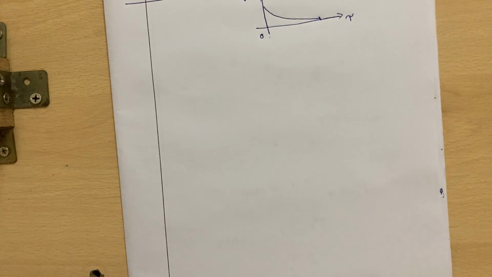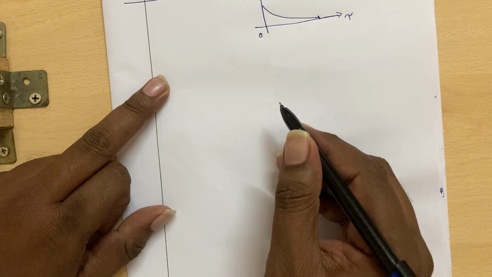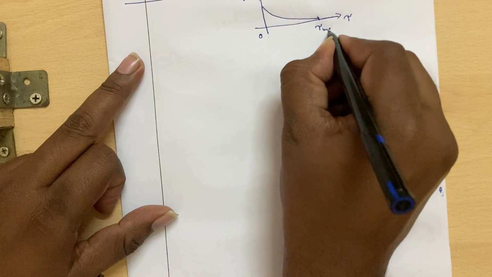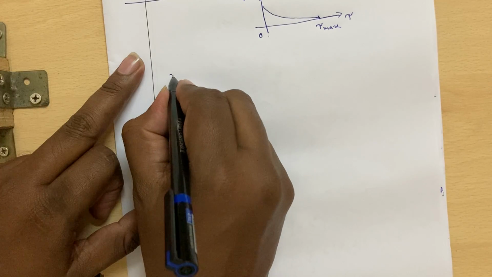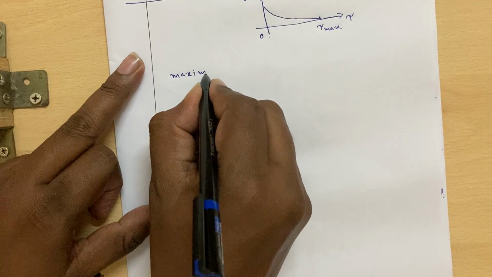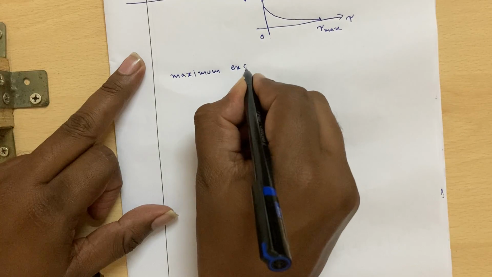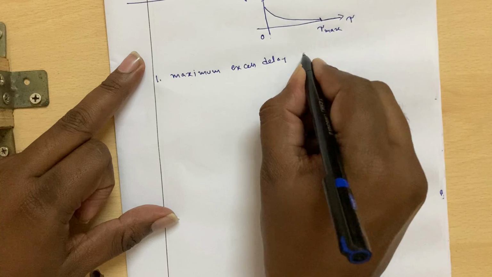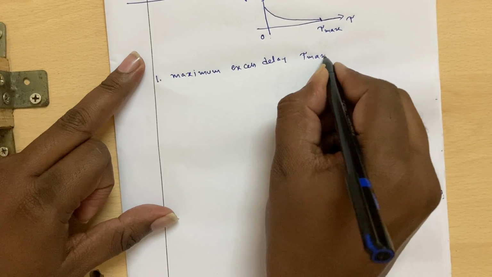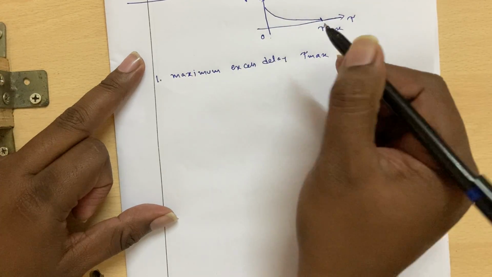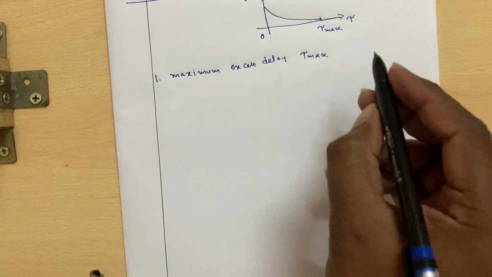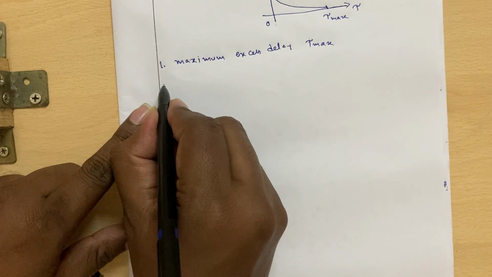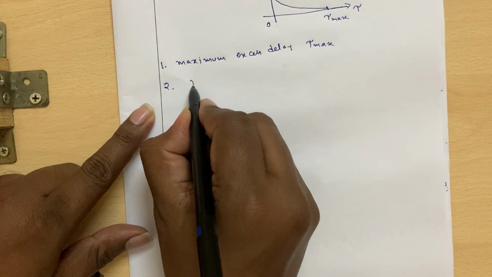Now, time dispersion parameters: one is the maximum excess delay. One dispersion parameter is the maximum excess delay, that is tau max. This is the total width of the channel impulse response. And the second parameter is the mean excess delay.